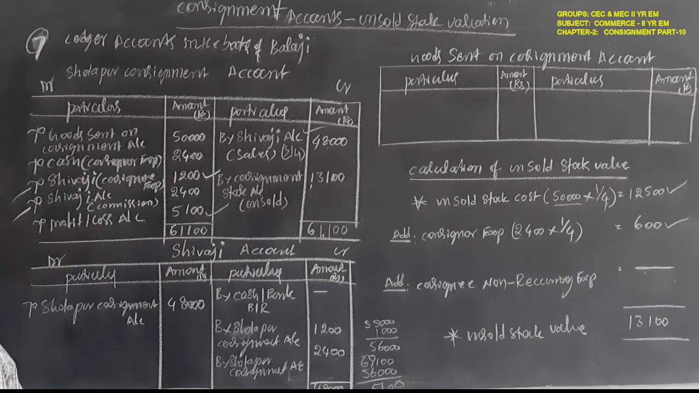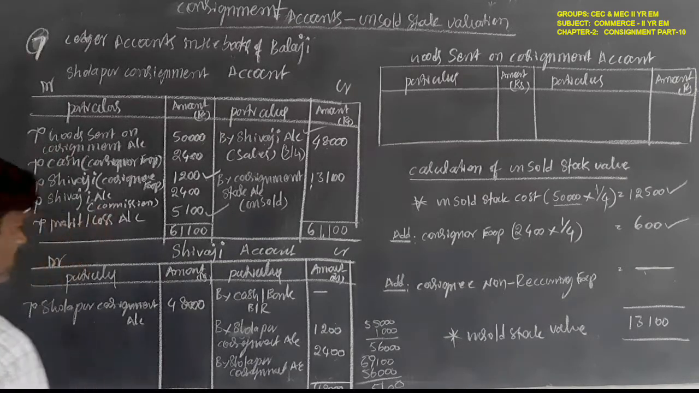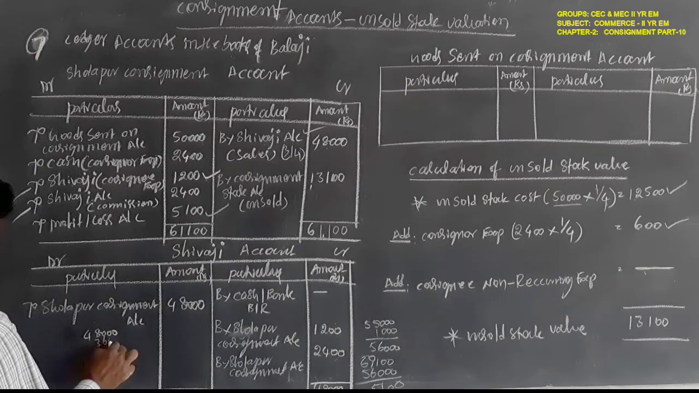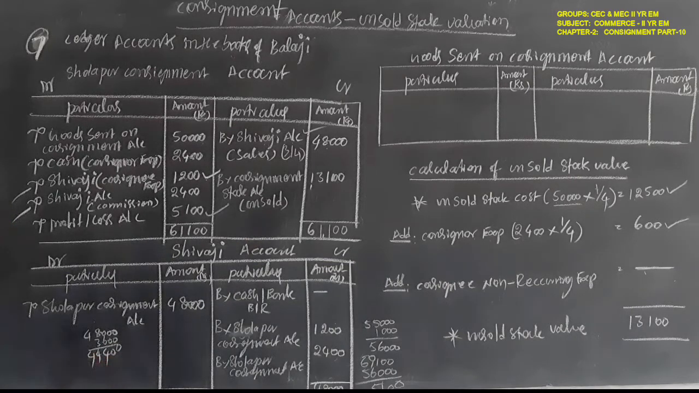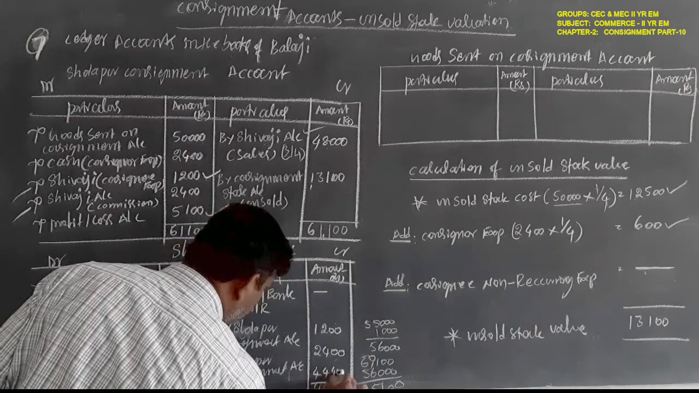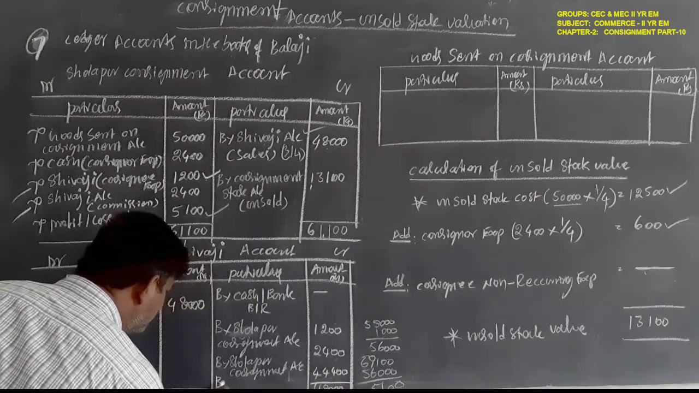Finally, in the problem, bank draft was enclosed for the balance. What is the amount difference between 48,000 rupees minus 3,600? 44,400 rupees by bank.